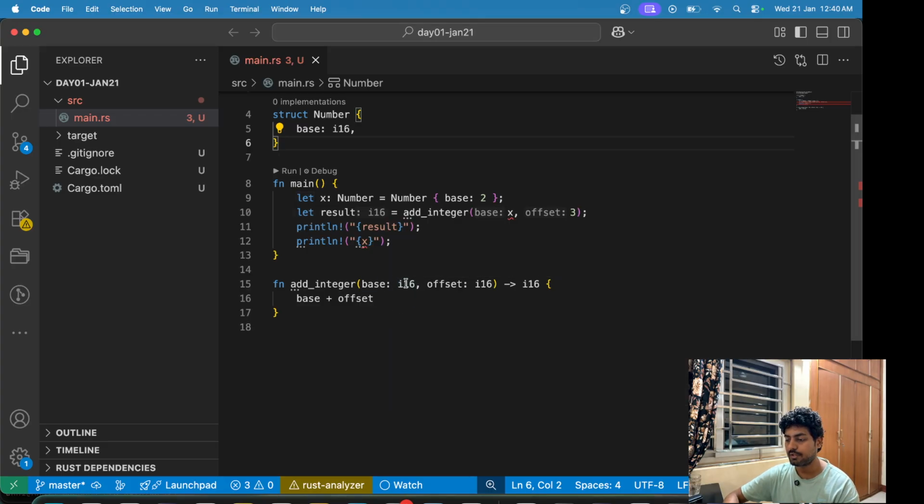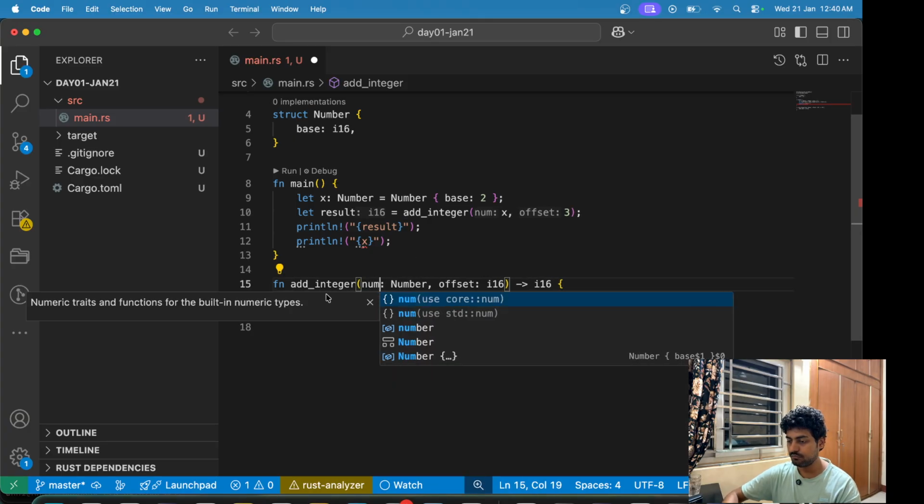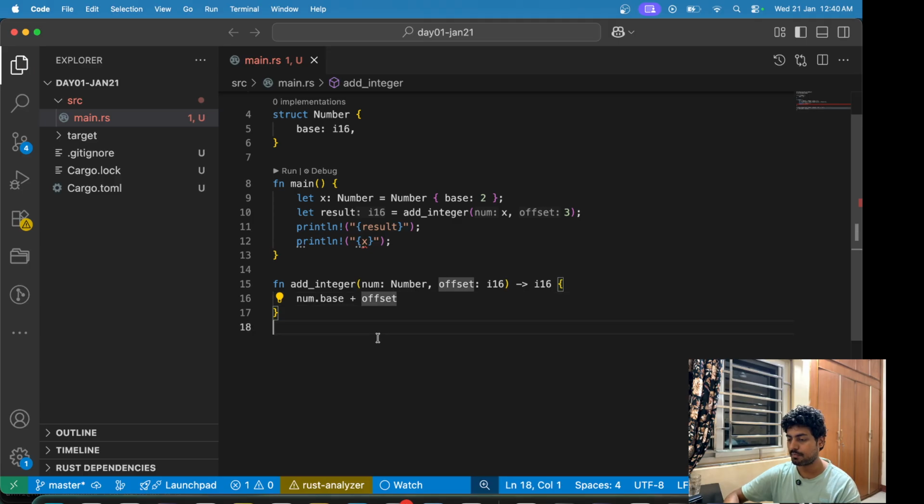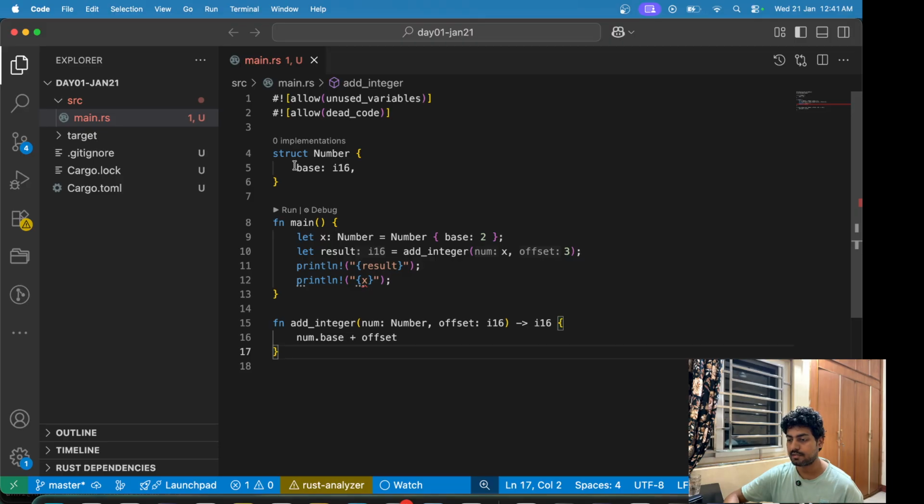So we need to change the function accordingly. This takes in a number. I'll call it num. So it is num plus num dot base plus offset. Okay, now let's see what happens. So now we have the same function add integer, which takes in the type number, which already has this base field and some offset. Now it adds the offset to the number and then returns the number itself.